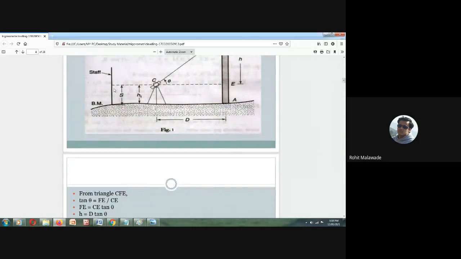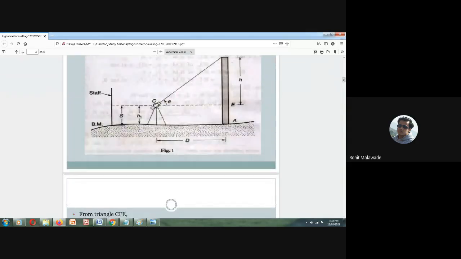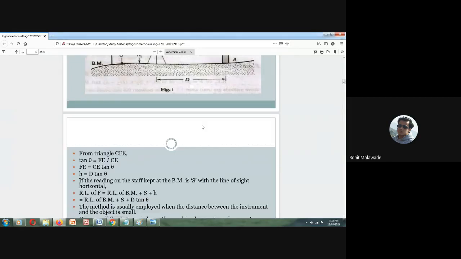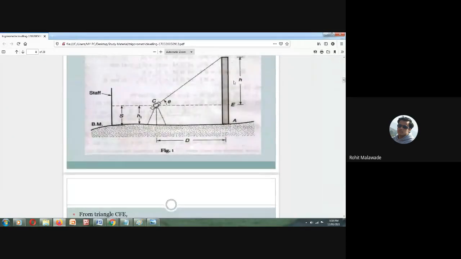And again, if I measure this particular angle, if I measure this height, this is going to give me this plus this. So I am having this particular height now, with this benchmark and this. But I want to measure this. Now, how can I measure this? RL of BM plus S plus H, right?